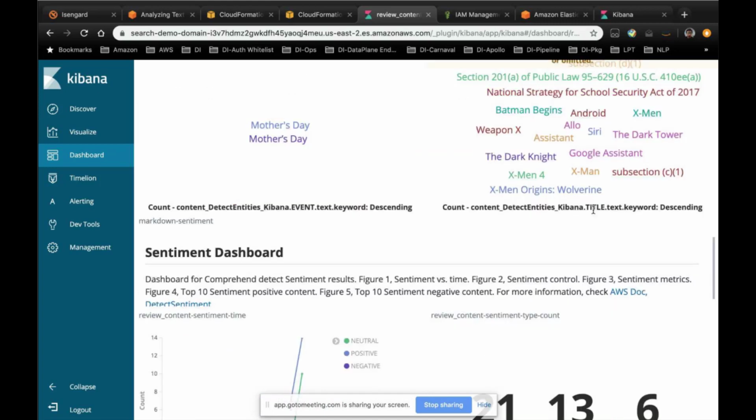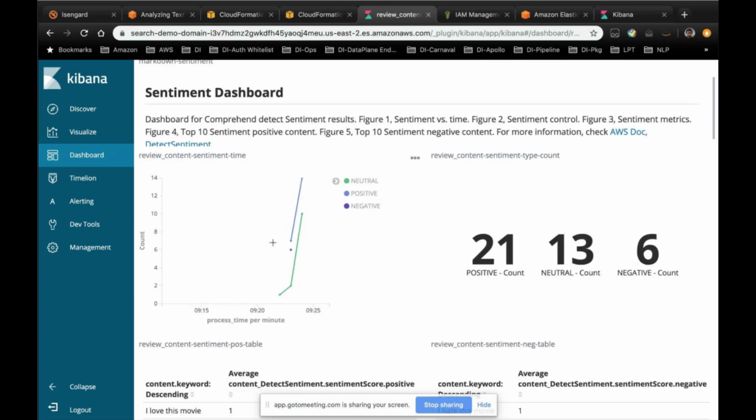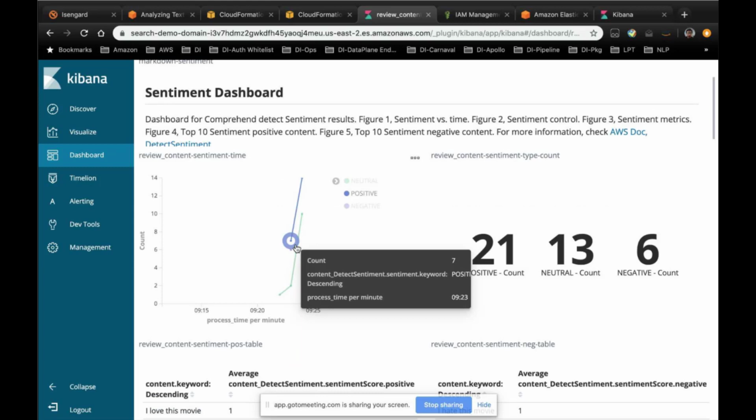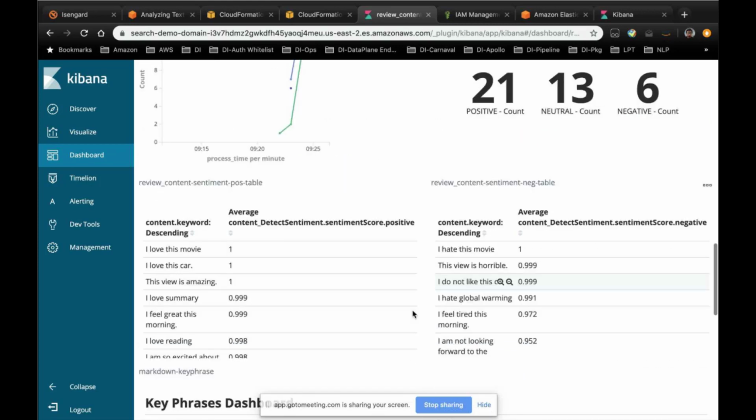So the next one is our sentiment dashboard. Here is the trend of the different sentiment types over time. Here is the histogram of different sentiment types, and here is the top 10 positive and the negative sentiments.